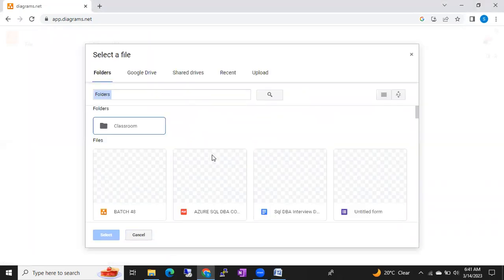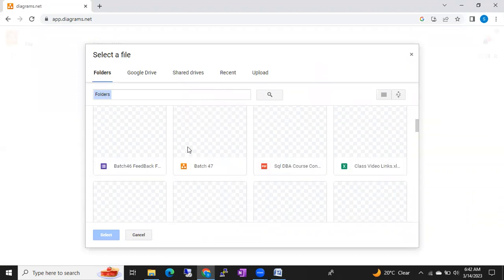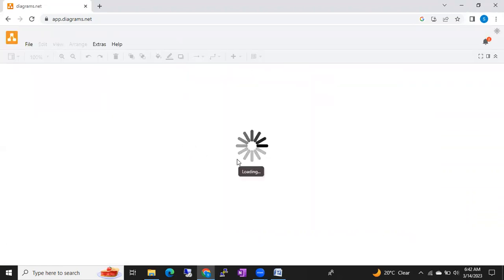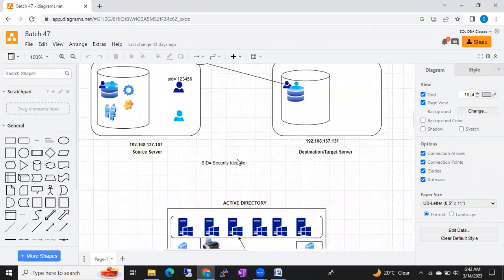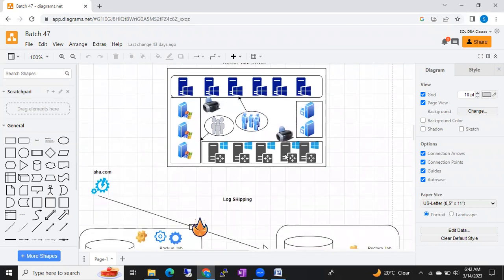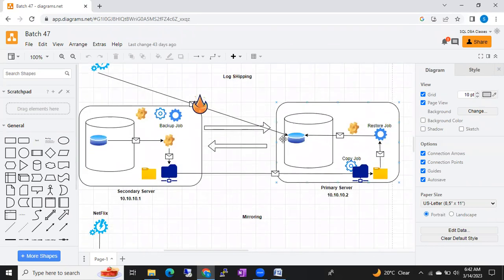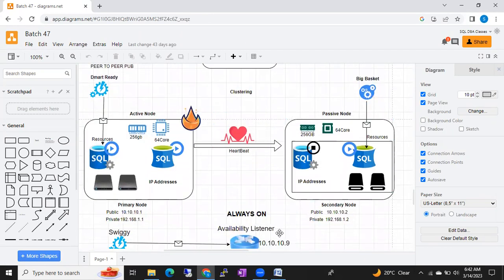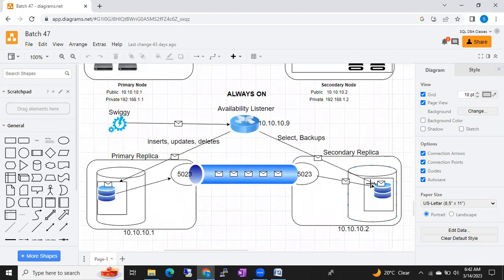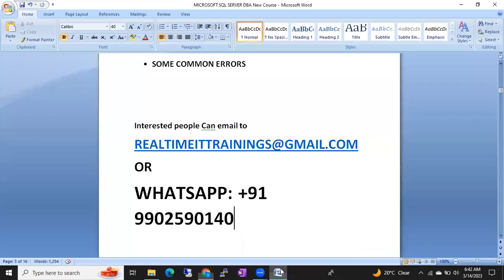Here these are my old batch diagrams. If you go to batch 47, there you can see how I explained the HADR concepts. This is the Active Directory diagram, and this is for log shipping, how log shipping will work, how mirroring, replication, clustering and Always On will work. Everything I explained with the help of diagrams, guys. Don't worry even if you're from a non-technical side, I'll take care of you. The only thing is you have to practice properly once the concept is completed.